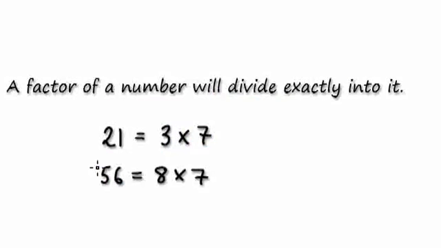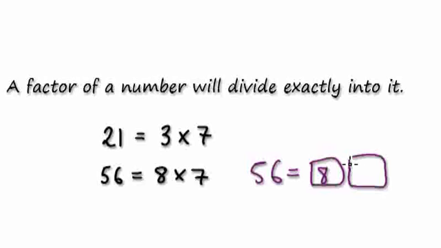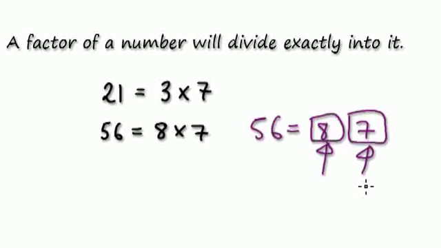Or if you look at 56 here, 56 is made up of 8 times 7. You see, 8 is a factor and 7 is a factor. Okay. Well, if you don't know something, punch in that word and punch in definition.